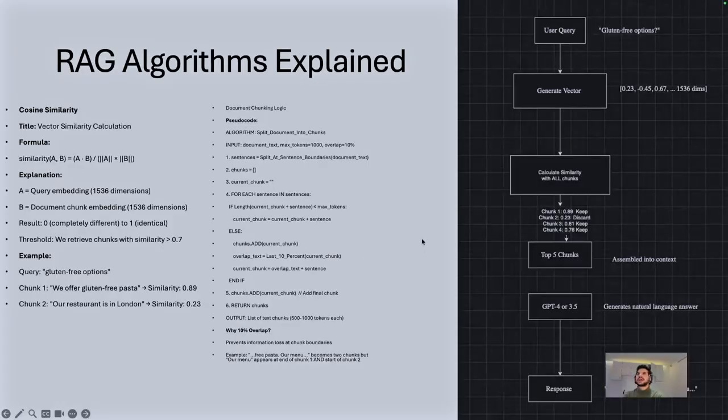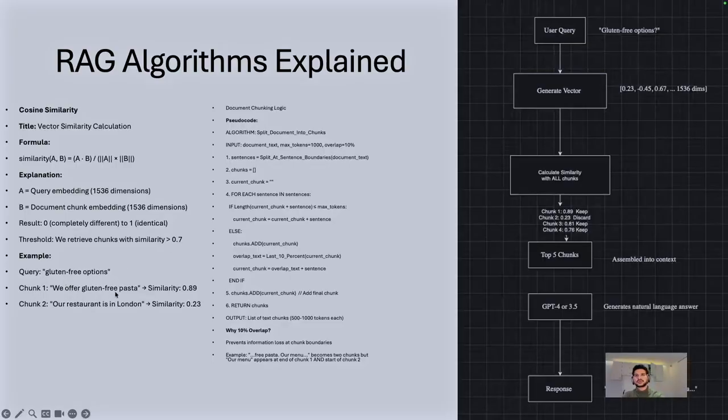Next, here we have a RAG algorithm. How does it work? First, the main one is the cosine similarity. Basically, this decides how much similarity there is between the query that a user asked and the document chunks that were uploaded before. Using this formula, we generate a number between 0 and 1. We have a threshold, for example, if it's over 0.7, we're going to count it as similar. So here you can see an example.